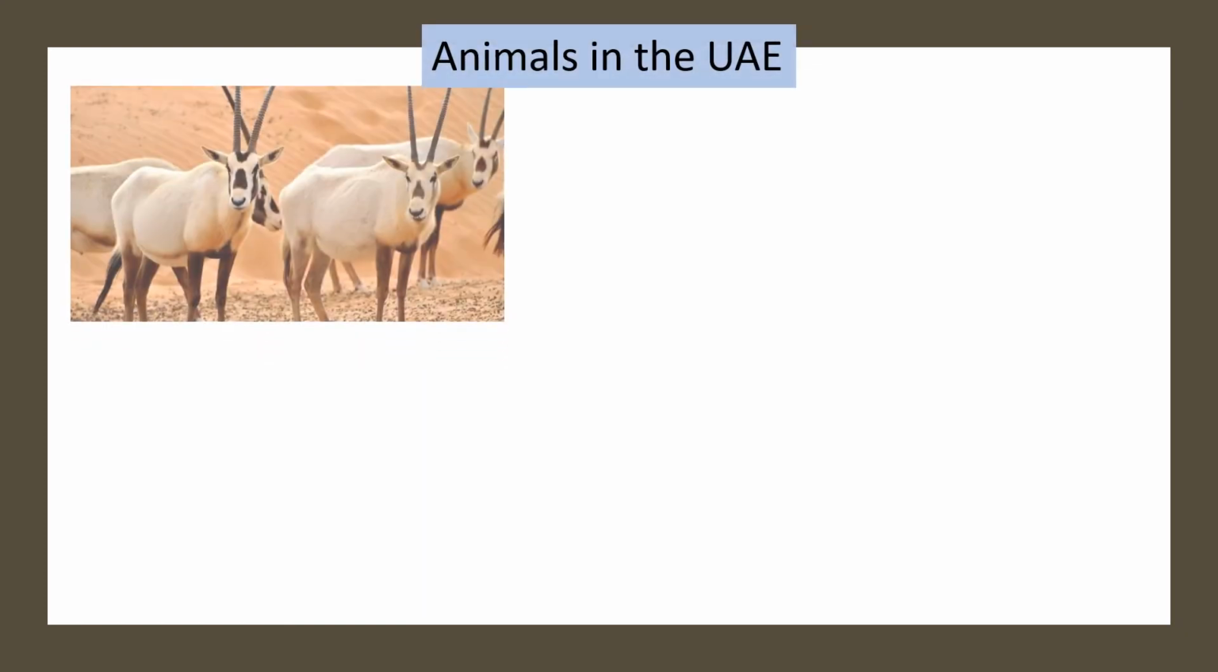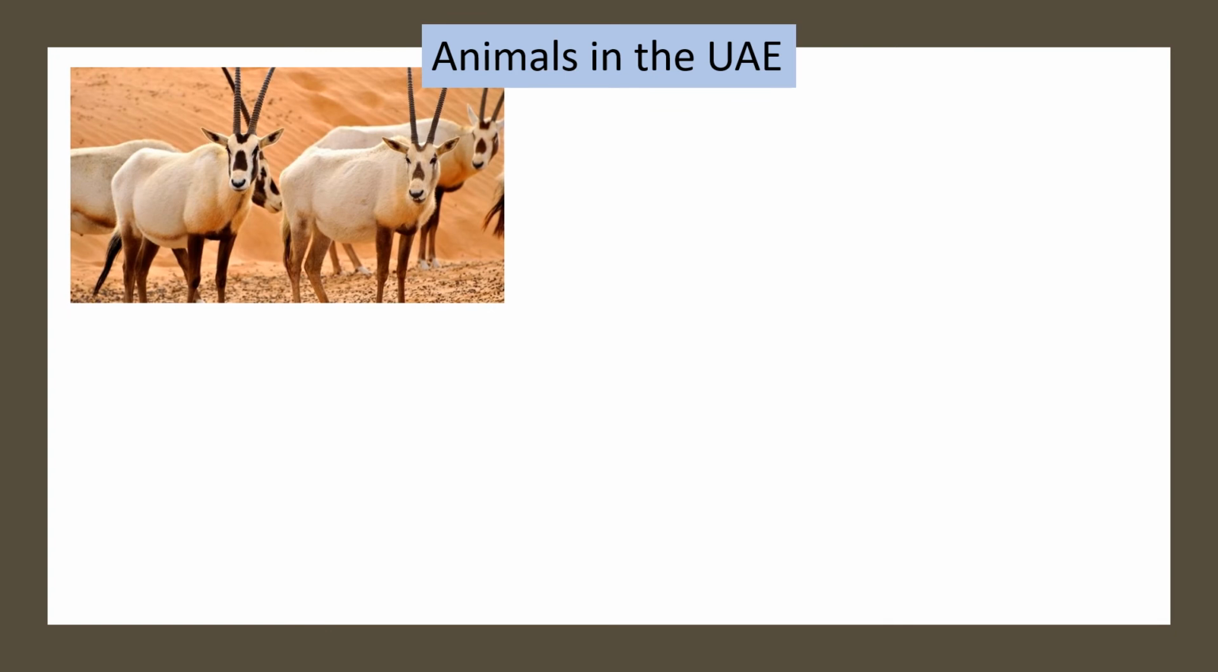As we are living in the UAE, let's discuss the animals of the UAE. Can you guess which animal this is? Yes, these are Arabian oryx. They are also known as the national animal of the UAE. They can live in very harsh and dry weather.